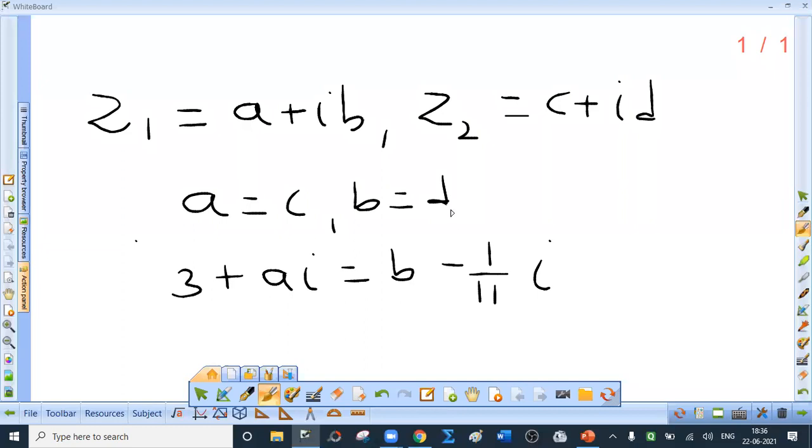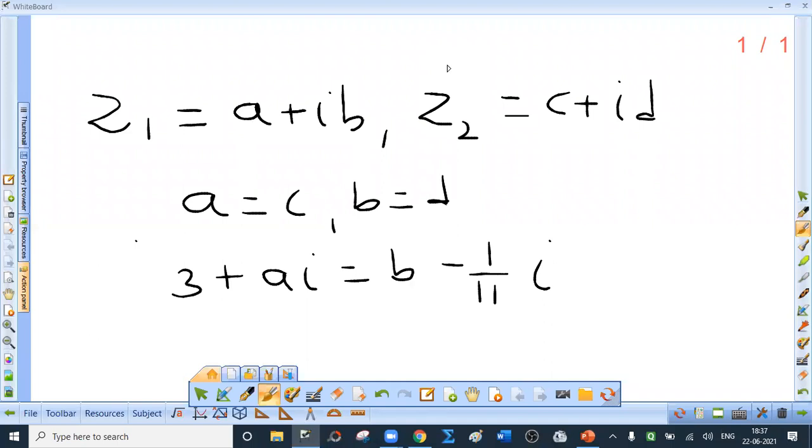Okay. You should also remember one important thing, that the order relation, that is inequality, the order relation of complex number cannot be defined. Hence, there does not exist a smaller or greater complex numbers than the given complex number. This is worth repeating. The order relation, that is inequality of complex number, cannot be defined. Hence, there does not exist a smaller or greater complex number than the given complex number.